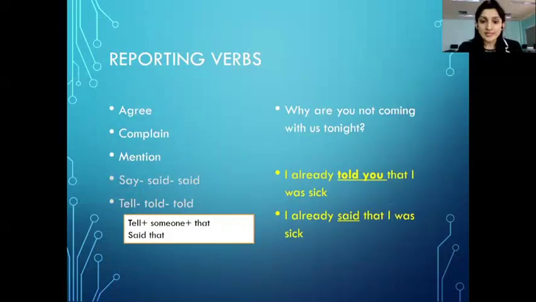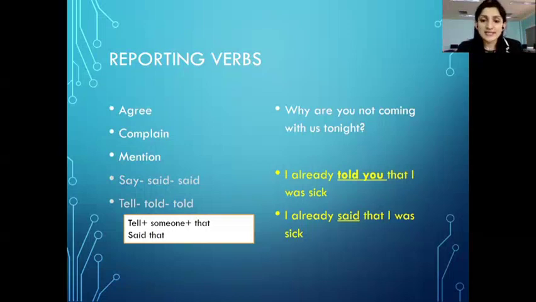The third point that you should know in order to get all the questions regarding reported speech correct and to understand reported speech is reporting verbs. Usually we use say and tell. However, we can use agree, complain, and mention as well. Both the words say and tell are irregular verbs. Say becomes said and said. Tell becomes told and told in the third form of the verb.